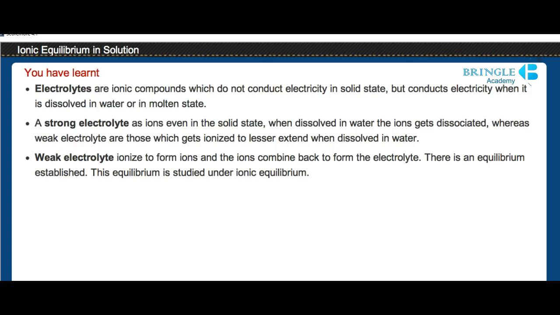Weak electrolyte ionizes to form ions, and the ions combine back to form the electrolyte. There is an equilibrium established. This equilibrium is studied under ionic equilibrium.